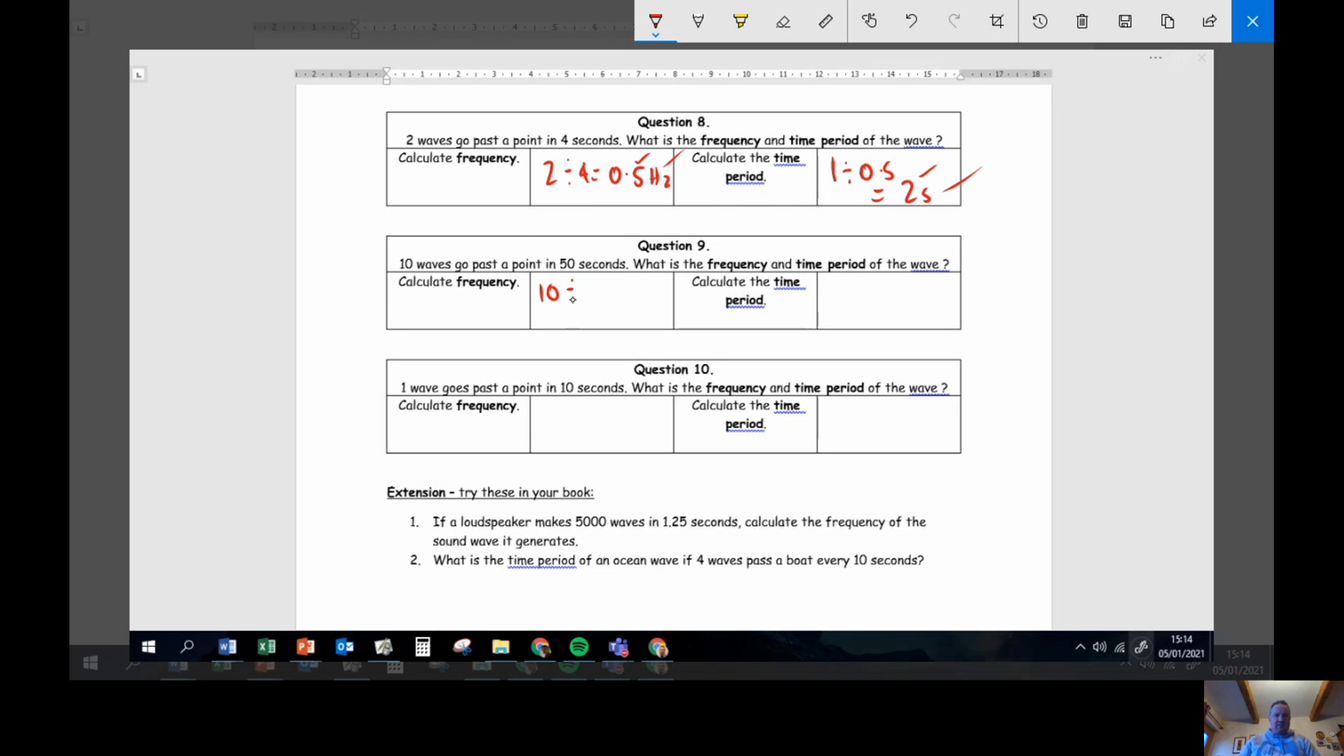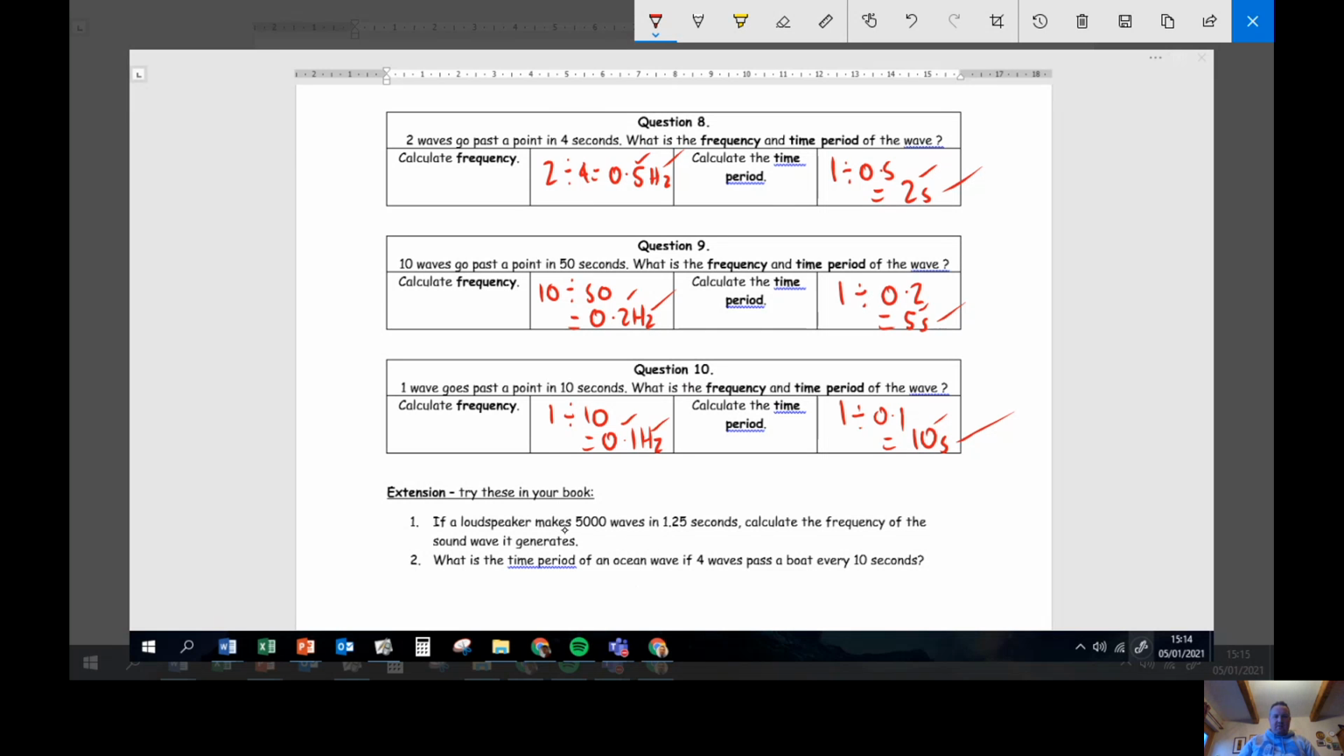10 waves in 50 seconds gives me a frequency of 0.2 hertz. This gives me a time period of 1 divided by 0.2 equals 5 seconds. Number, unit, number, unit. And finally, 1 wave in 10 seconds gives me a frequency of 0.1 hertz. Gives me a time period of 1 divided by 0.1 is 10 seconds. Tick, tick, tick, tick. Okay, extension questions.